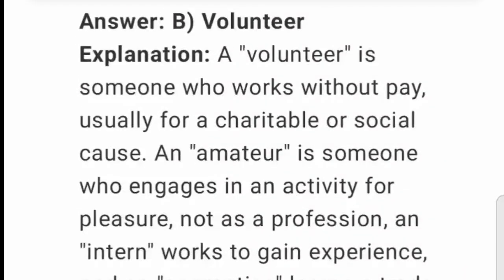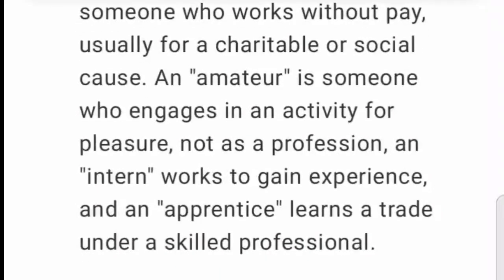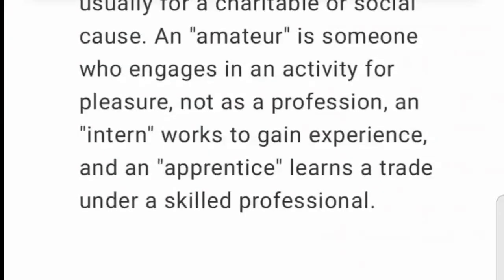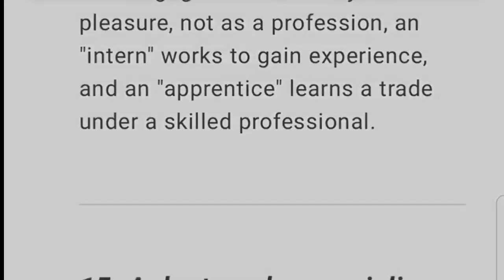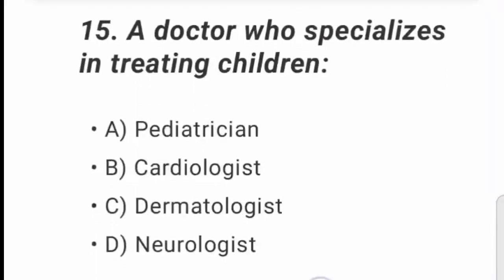Answer: B. Volunteer. A volunteer is someone who works without pay, usually for a charitable or social cause. An amateur is someone who engages in an activity for pleasure, not as a profession. An intern works to gain experience, and an apprentice learns a trade under a skilled professional.